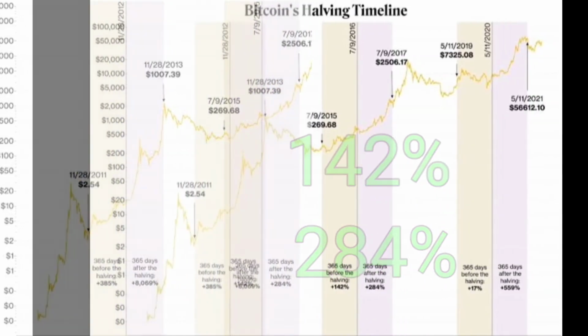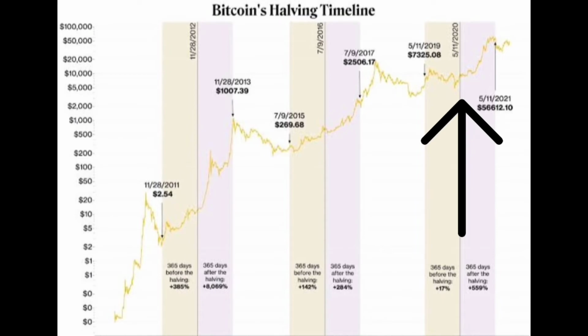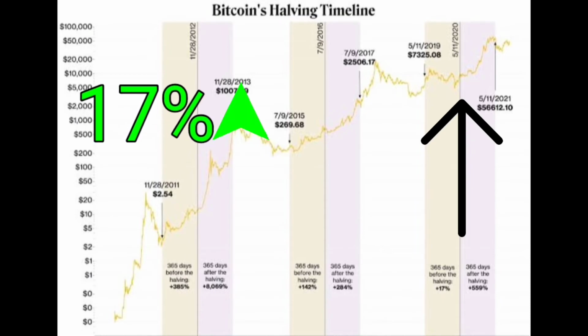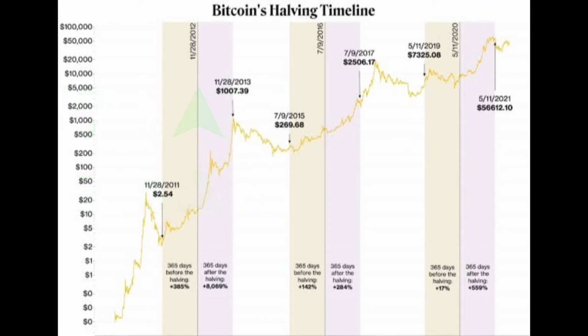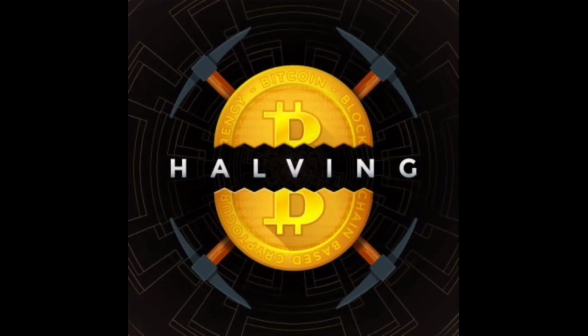And the last halving event took place in May 2020. A year before it gained 17%. And a year after the event it gained 559% in price. The next halving event is expected to occur in early 2024.